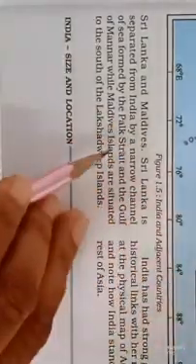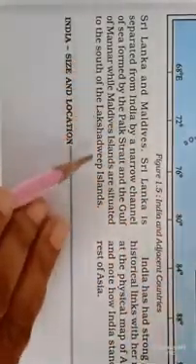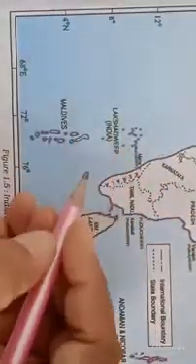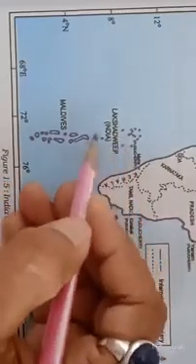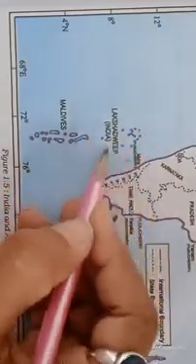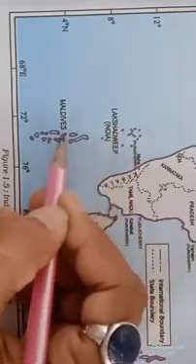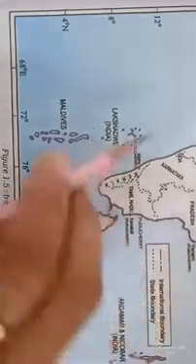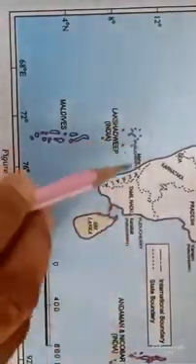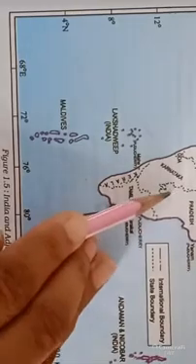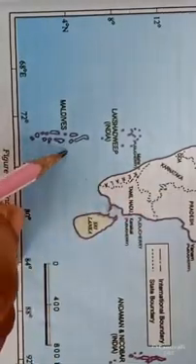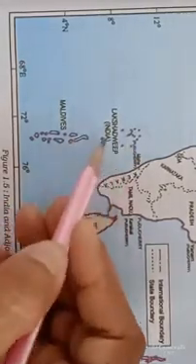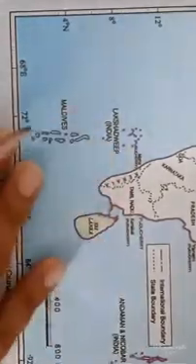After Sri Lanka, the Maldives Islands are situated to the south of Lakshadweep Island. So Maldives is the southern neighboring country of India. It is just next to Lakshadweep. As you can see, we have Lakshadweep Island over here, and this Maldives Island is just next to Lakshadweep Island in the south of our country. As you know, Lakshadweep and Andaman and Nicobar, these two island groups are a part of India, and Maldives is an island country, but it's a totally different country. So Maldives is situated just to the south of Lakshadweep.